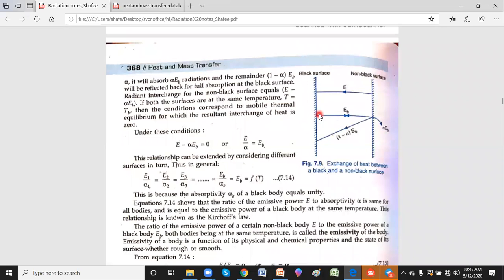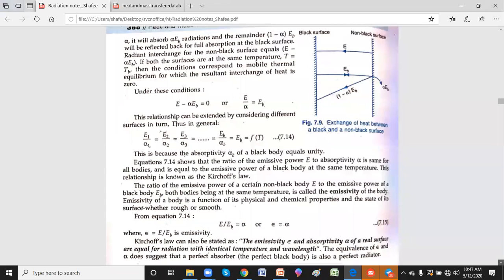Then we only need to worry about how much heat from the black surface reaches this particular surface, and then how much heat from here reaches the other surface. That means I assume that both are black surfaces. Okay, I'll go for one more thing, then you can understand better.